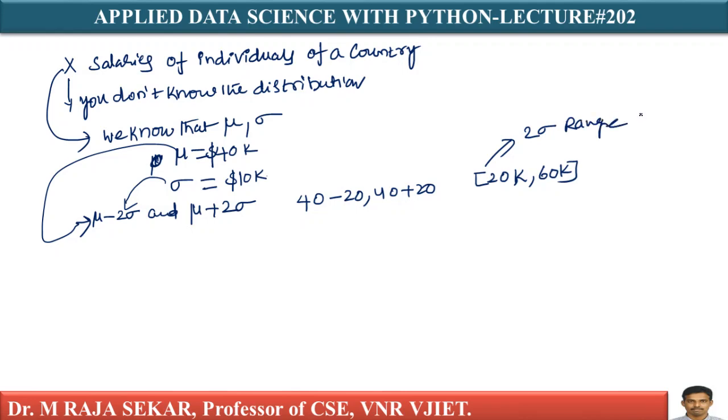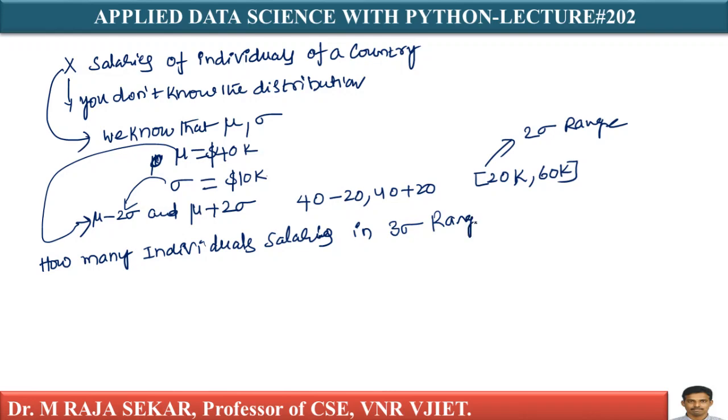How many people have salary within the 3 sigma range? What percentage of individuals have salaries in the 3 sigma range? What is my 3 sigma range? It means mu minus 3 sigma, comma, mu plus 3 sigma.